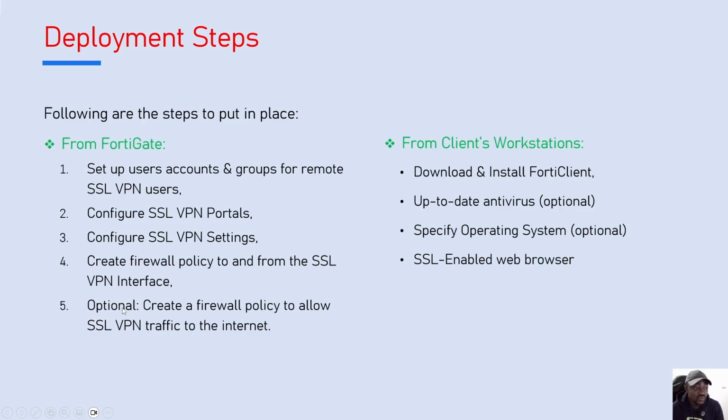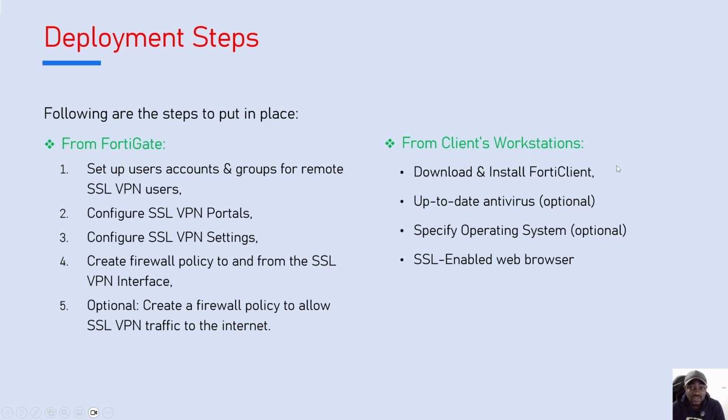Optionally, if you decide to do full tunneling, you also need to create a firewall policy to allow the SSL VPN traffic to the internet. So in the full tunnel, it means all traffic, either the one going to your internal network or the one going to the internet, will be monitored on your FortiGate firewall. So you need to create at least two firewall policies for that case.